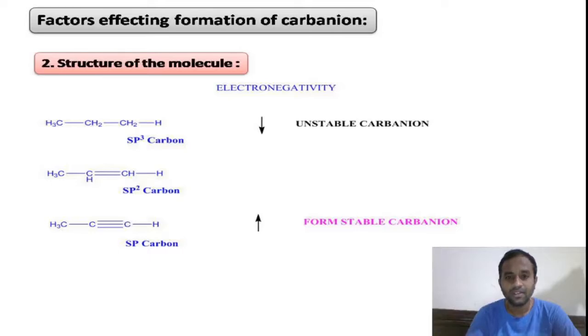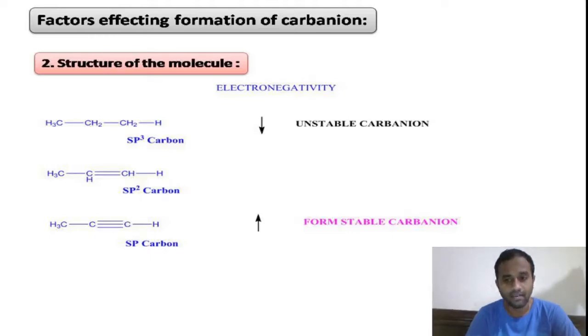We know as the electronegativity increases, the polarity increases. The polarity of the CH bond in the alkynes increases, because here the electronegativity of the sp hybridized carbon is high, so the polarity of the CH bond in the third example, that is terminal alkynes, is high. So in presence of base, it easily loses H plus ions to form the carbon anion, and that carbon anion is a stable carbon anion.